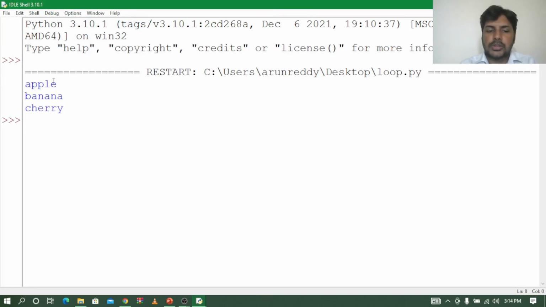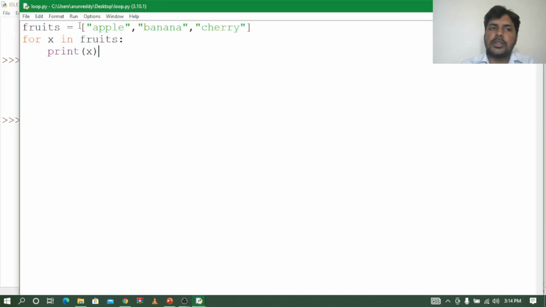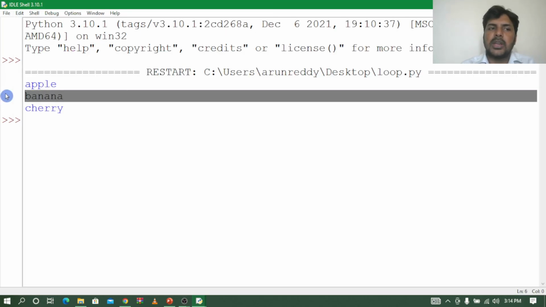Suppose I say print fruits, what happens? It will print in the horizontal form, and you will get output like this. If I say directly print x inside the loop, you will get output in a vertical order, right?